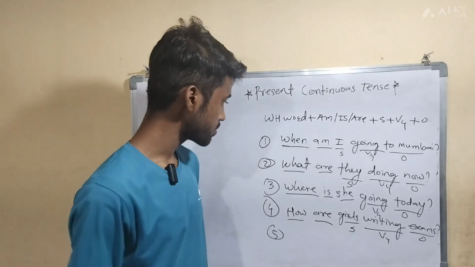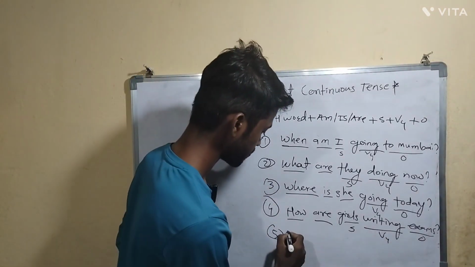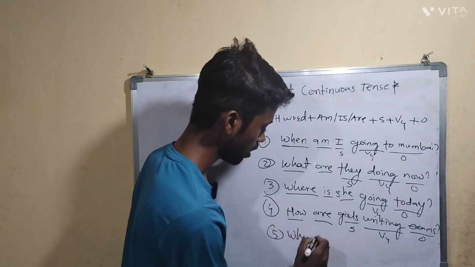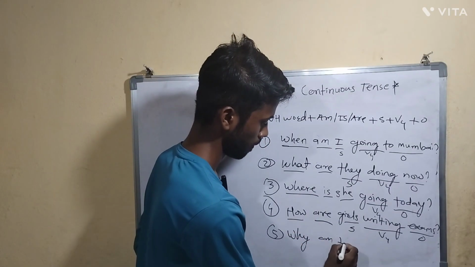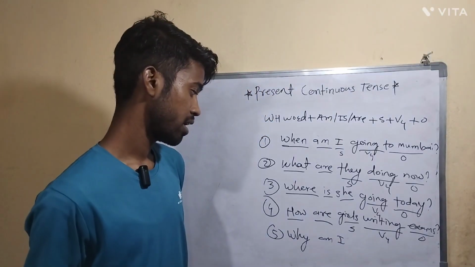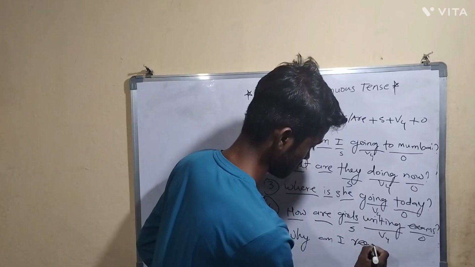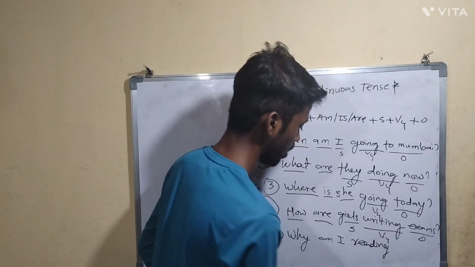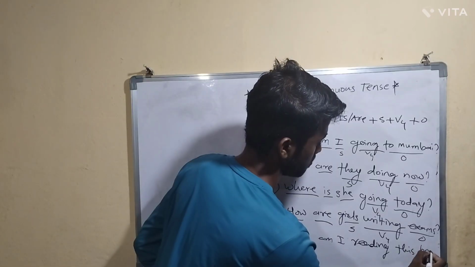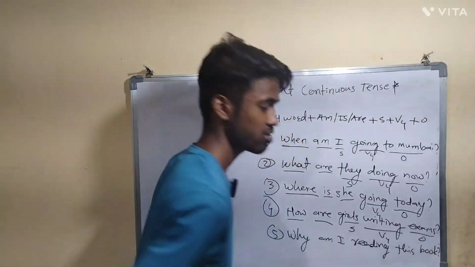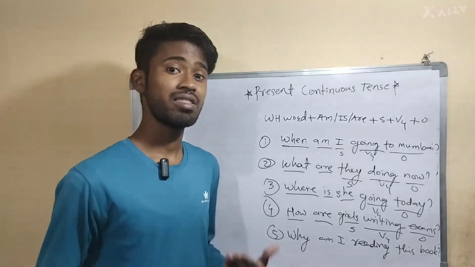So now let's take one last example. So here, what is left? When, what, where, why? Why am I reading this book? Sometimes you ask a question to yourself. So how do you ask? Why am I reading this book?